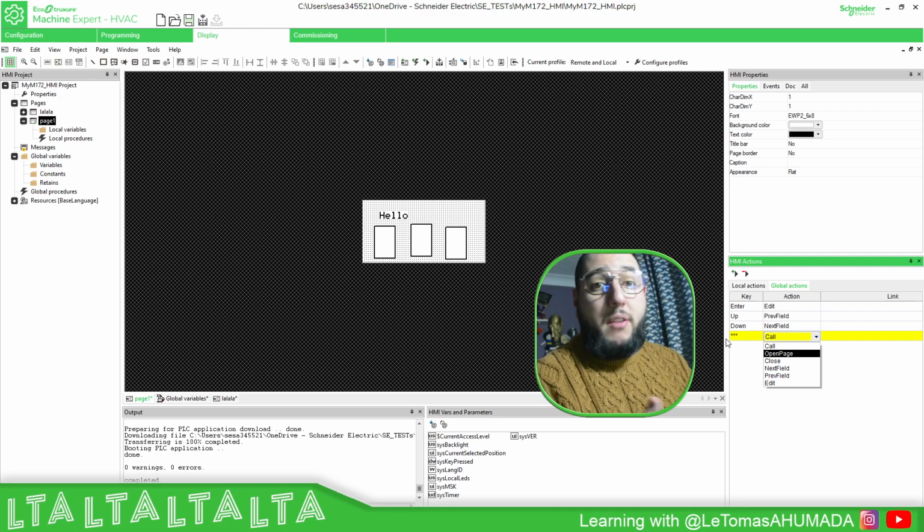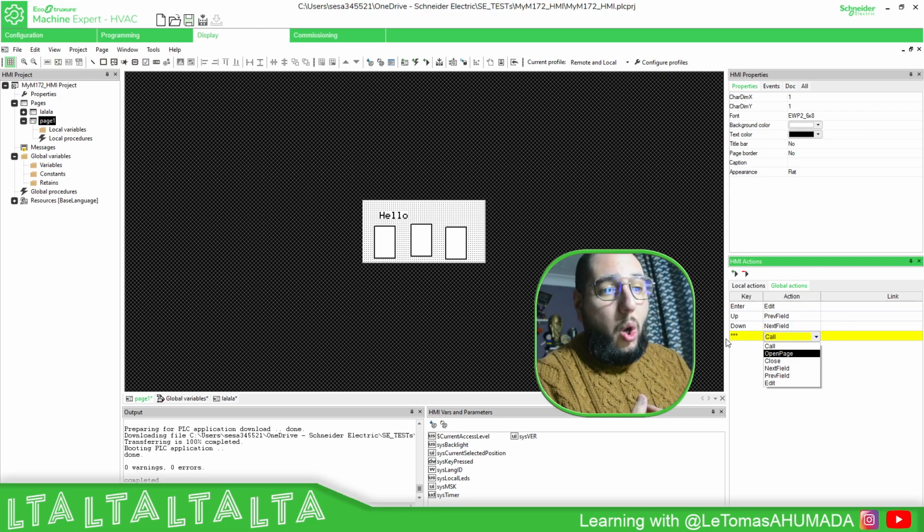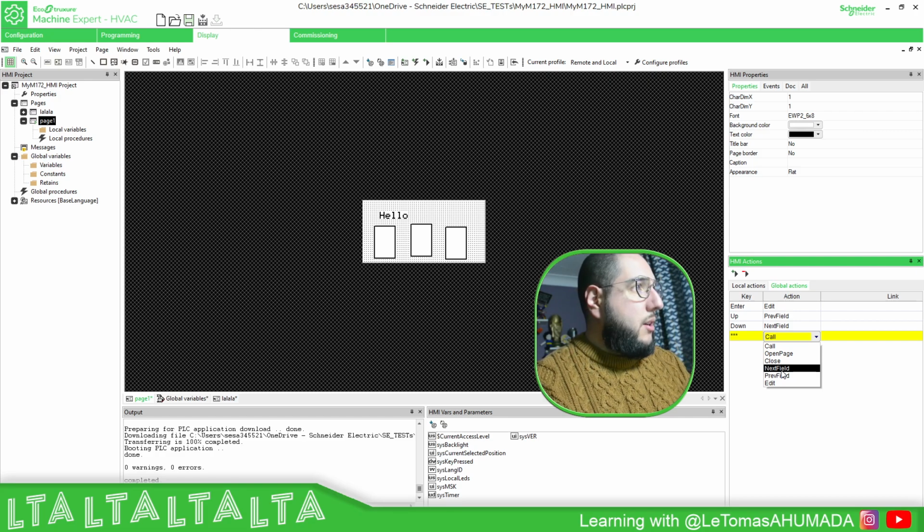Open page is just to open a different page, useful when you want to navigate to a page. You can use close when you work with a different kind of navigation using the hierarchy key, or, if I'm not wrong, when you use messages, you can close the message. Then you have next field to increment the object selection order, and previous field to go back on the selected object.